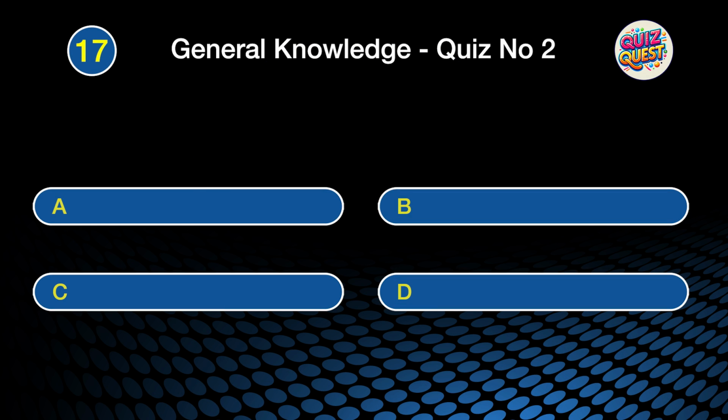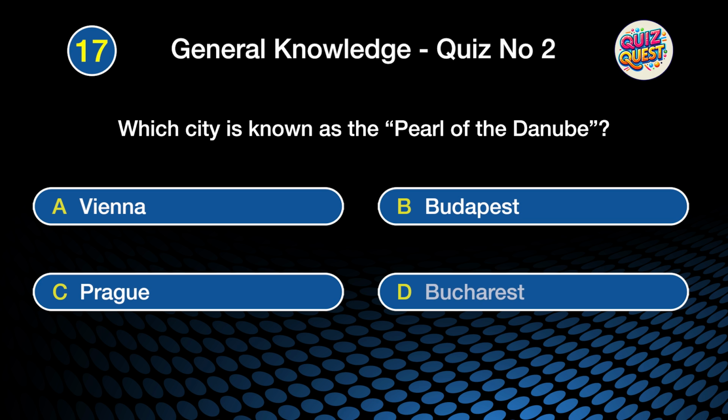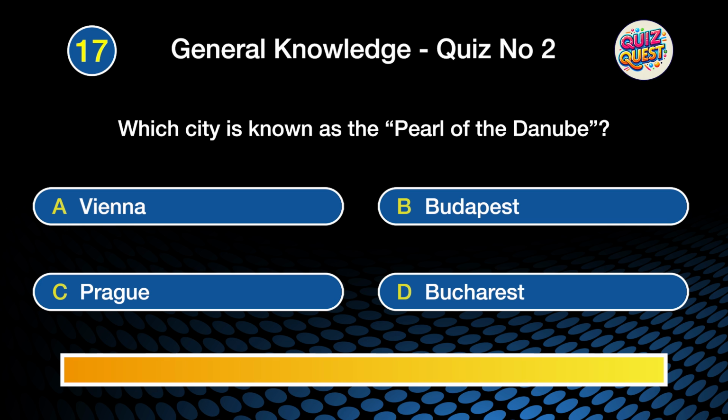Question 17. Which city is known as the Pearl of the Danube? Is it A. Vienna, B. Budapest, C. Prague, or D. Bucharest? The correct answer is B. Budapest.